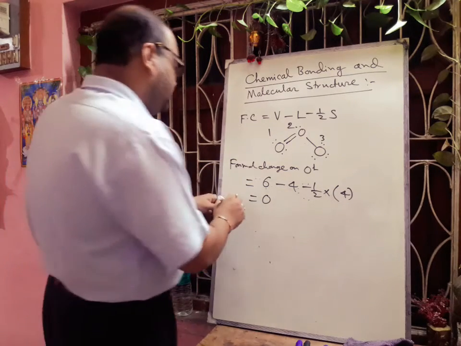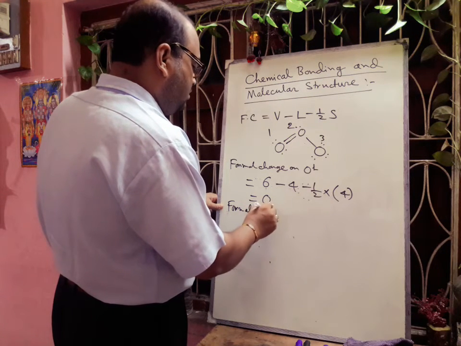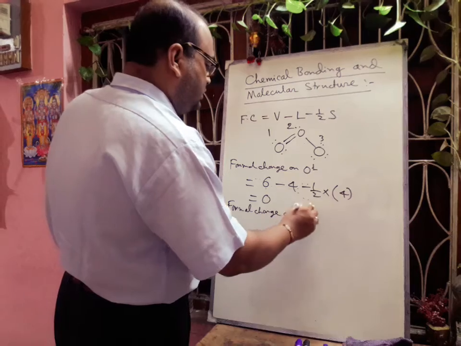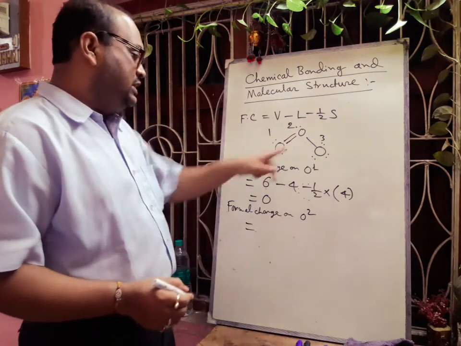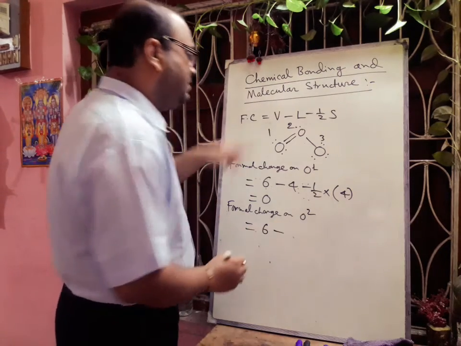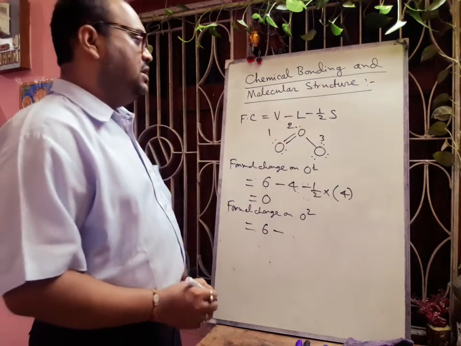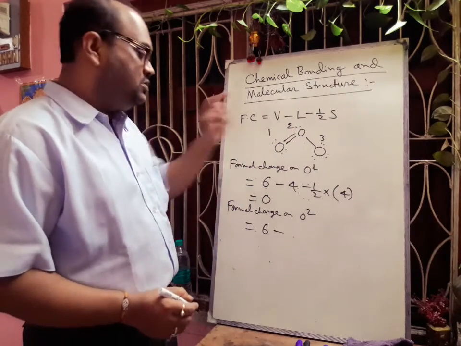Next, we calculate the formal charge on oxygen 2, that means this oxygen. In this oxygen, the total number of valence electrons is the same, 6, minus lone pair electrons. How many lone pairs are there? Only 1 lone pair, that means 2 electrons.